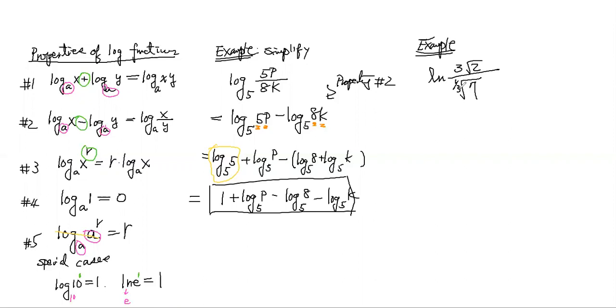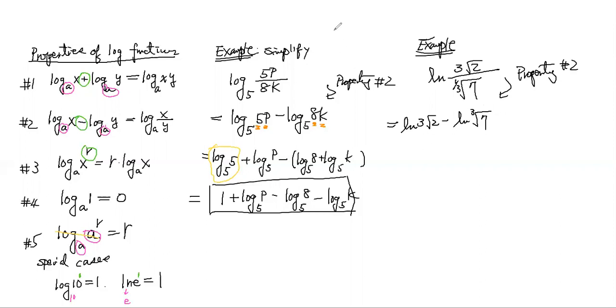Okay, so don't get scared by the natural log. The natural log is just a special log. So you say, oh, I see, it's divide. So you use property number 2. So this will be the natural log of 3 square roots of the 2 minus natural log 7 to the cube roots, right? So this is the property number 2. Divide is minus.